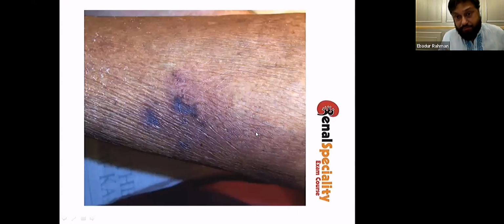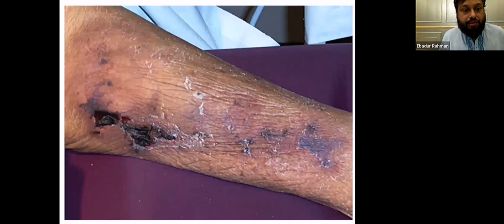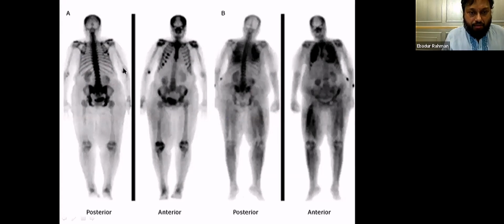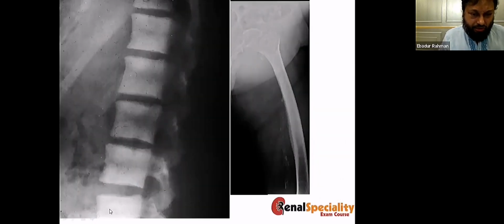So this is the rash. And then this is the rash after 3 days. Then a dermatology consultation was done, and they did a biopsy, and you can see this is a venule, and you can see denuded endothelium. This is the bone scan. This was done previously, and then this is after the rash came. You can see there's high lung uptake and also high uptake in the soft tissue and in the leg. This is an X-ray of the spine. This is Rugger-Jersey spine, and also you can see arterial calcification in this X-ray.